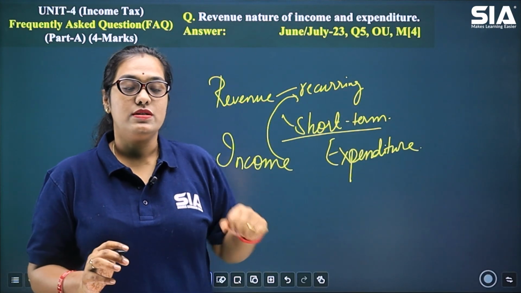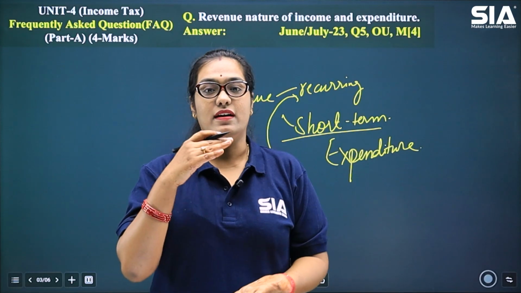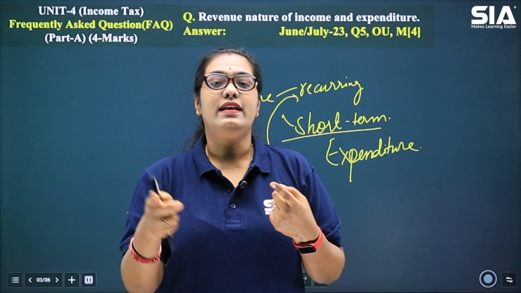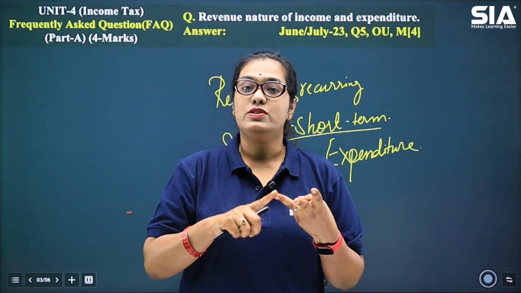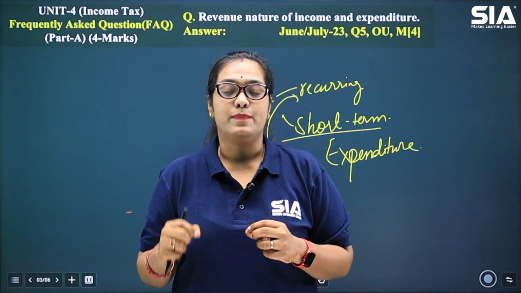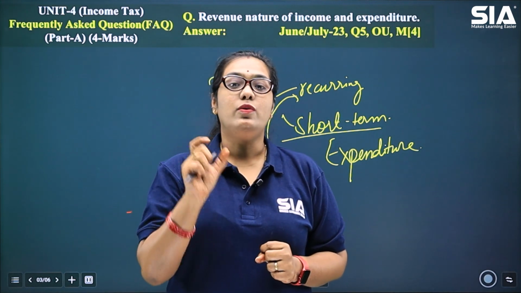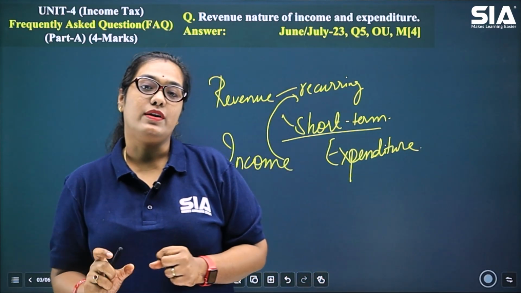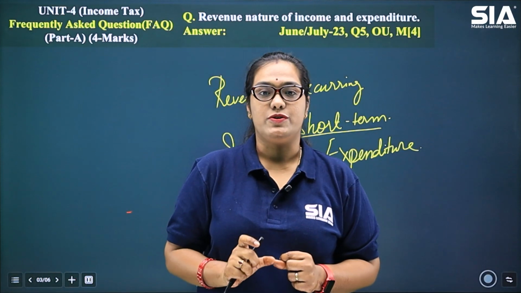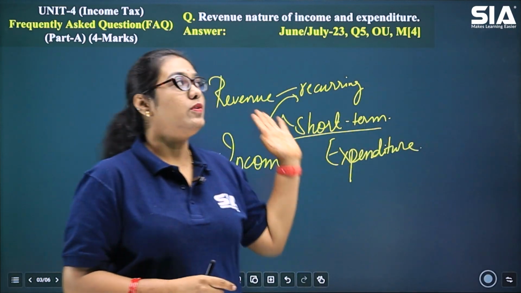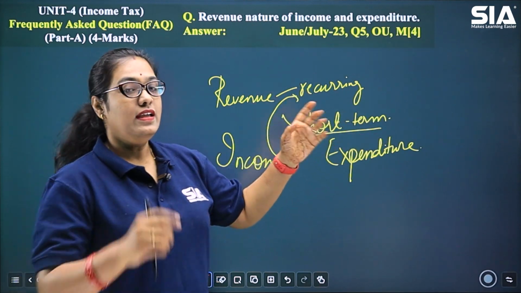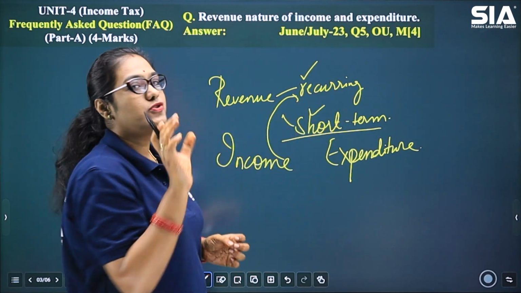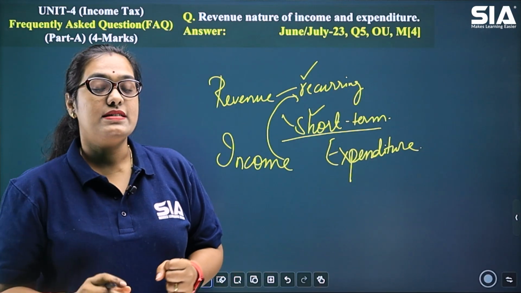What are those? If it is a business and they are continuing the business, they have to pay the electricity bill, the rent of that particular land, and salaries to the staff. All of these kinds of expenses are called revenue nature of expenditure. These revenue expenses will be considered while we are calculating our income from business or profession. This is the meaning of revenue nature of income and expenditure, where the two key terms that you need to remember are that it is recurring and it is for short term.